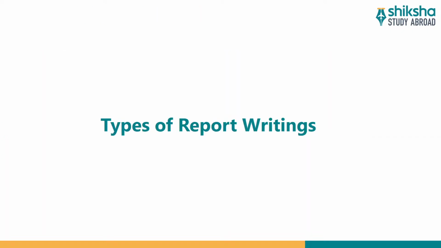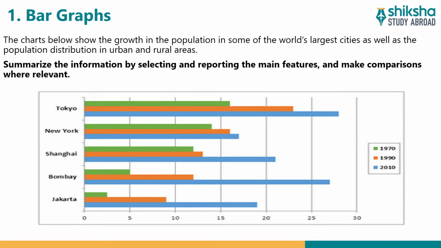Okay, now coming to one of the important parts of today's class, that is types of report writing. So as an IELTS candidate, you should know what are the kind of reports which you might encounter in your paper. Of course, only one will come in your paper, so you should be aware of all the 7-8 types. So first is bar graphs. Okay, so the bar graph would look something like this. There will be trends and X and Y axis, and the information would be divided in such a manner; you will encounter this in your paper as well.